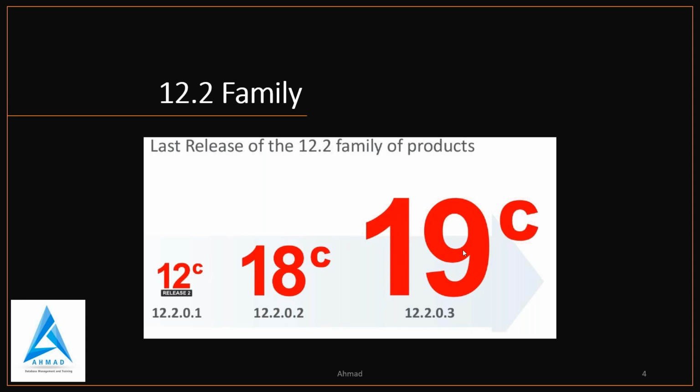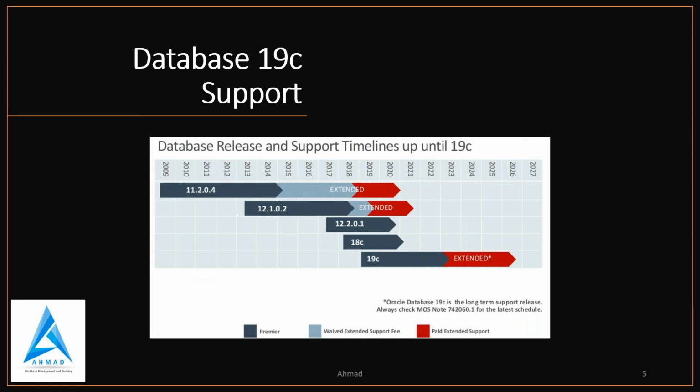And why am I going for 19C? The main reason is database support. If you see the support timelines, 19C will have premier support until 2023. Extended support will go to 2026. So almost 6 years your 19C will be in the market. That's why every company is moving to 19C.